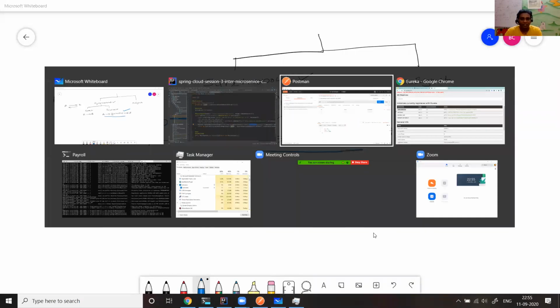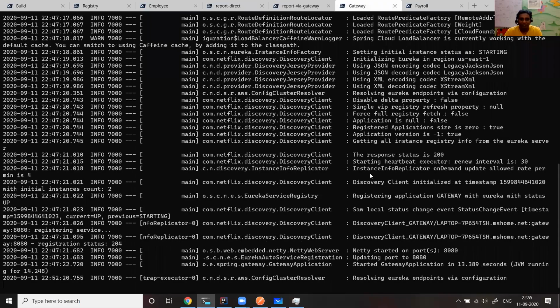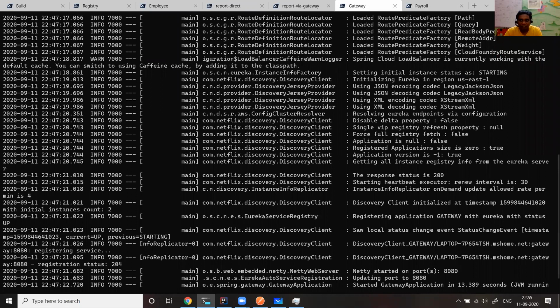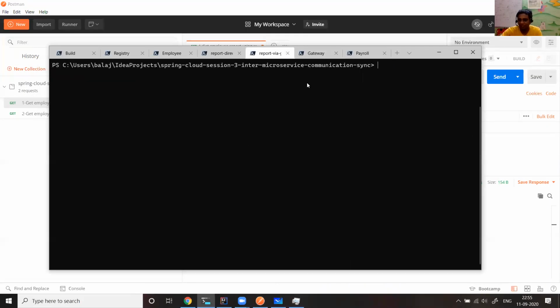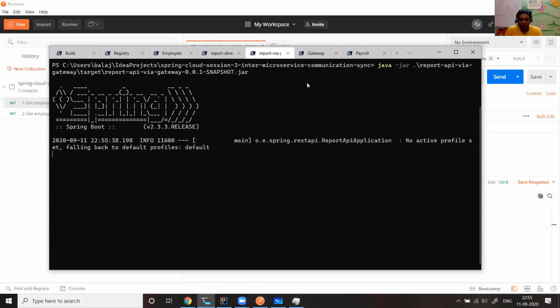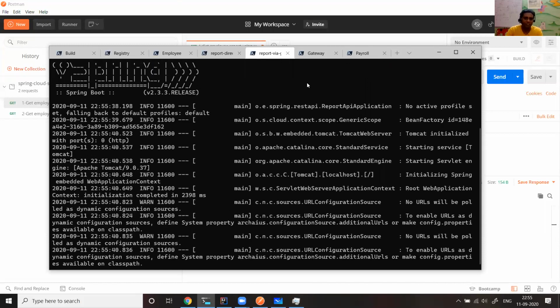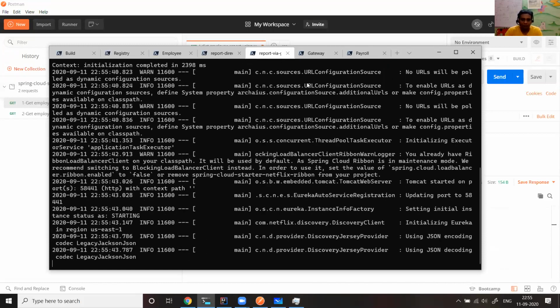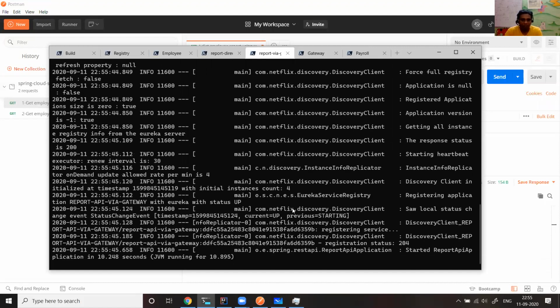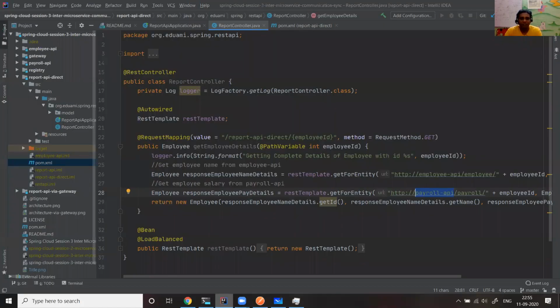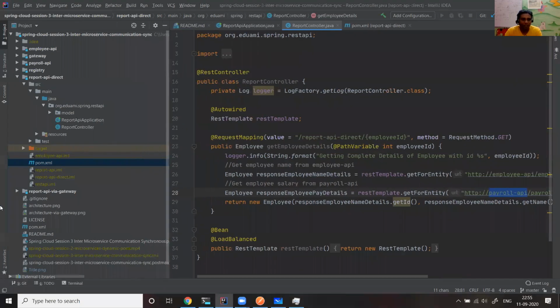Let us start the gateway service as well. Sorry, let us start the report API via gateway as well. Now java -jar target/report-api-via-gateway.jar. So now the report API is coming up, it registers itself with the registry, and before it comes up, let me show you the report API code.